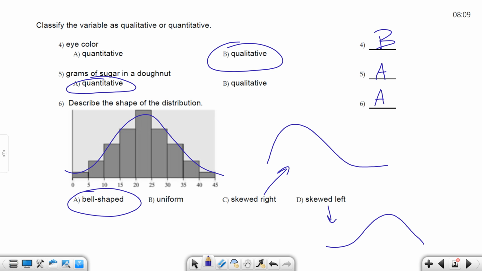This thing could change shape, right? I mean, it could be pulled over here and have a tail on the right side, be skewed right. Or it could be pulled over here and have a tail on the left side, be skewed left. Or it could be straight across, same bars, same height, uniform distribution. So those are the different kinds of distributions there.